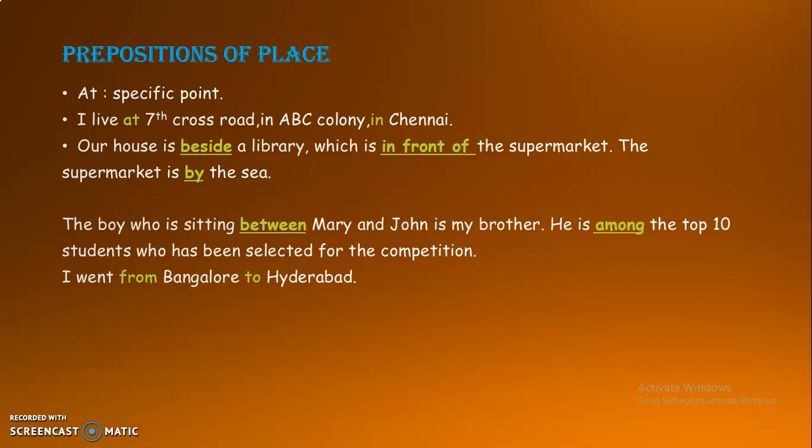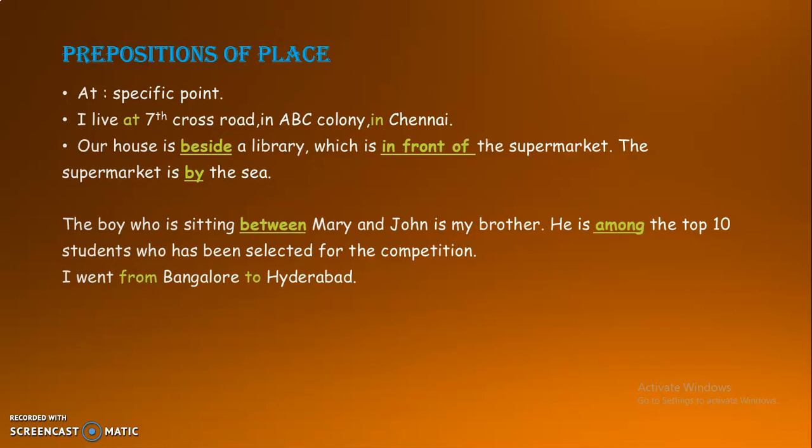And the difference between and among. Between is used when an object is placed between two other objects. For example, the boy who is sitting between Mary and John. So he is sitting in the middle, and to his left maybe he has Mary and to his right he has John. Between. And he is among the top 10 students.